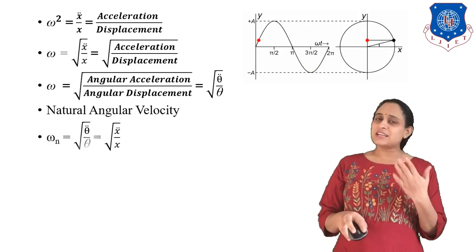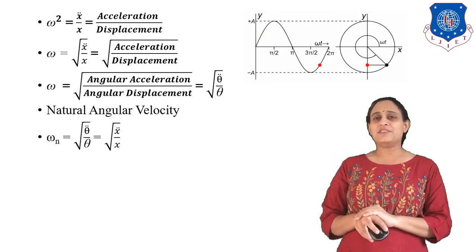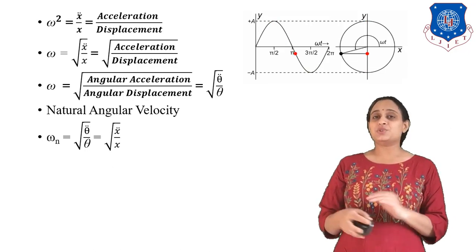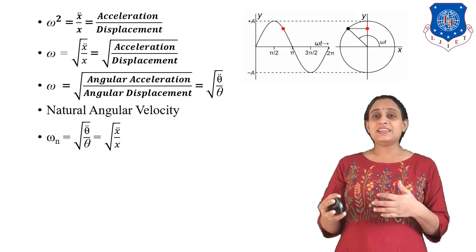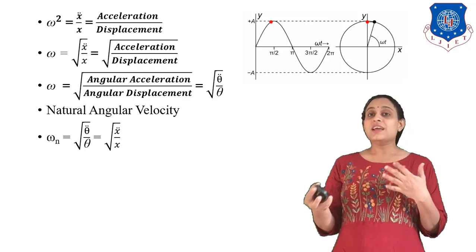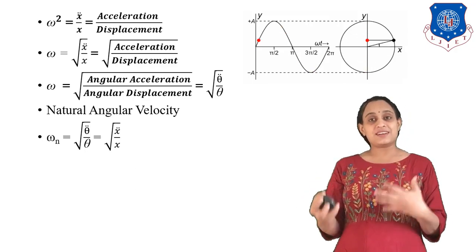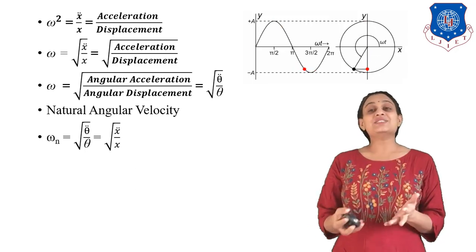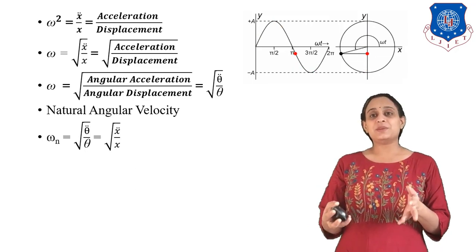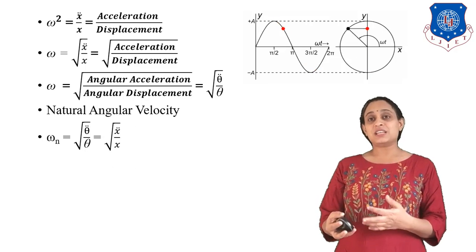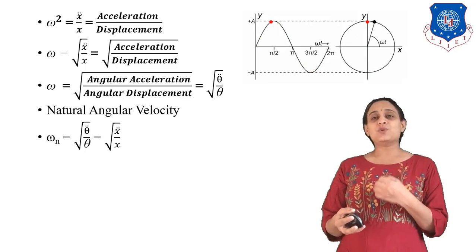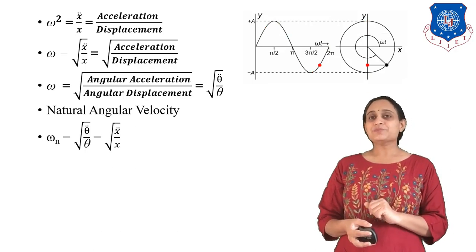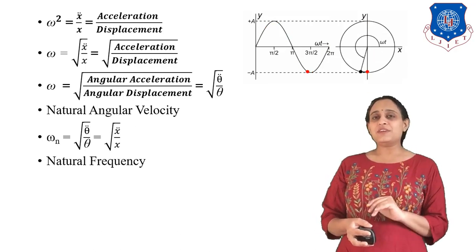Okay, now let us consider the natural angular velocity. If we are considering it is the free vibration, so automatically the motions are free motions, and if they are free motion, we can consider that the velocity is also the natural velocity or a free velocity. It means natural angular velocity omega n is equal to under root of acceleration by displacement. So this is our angular velocity.